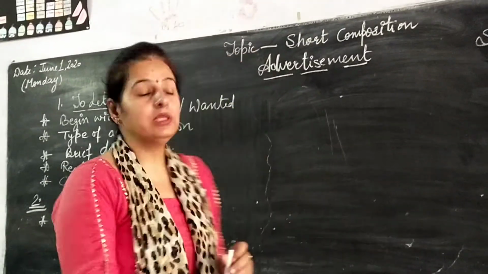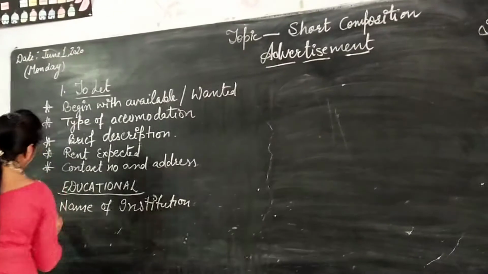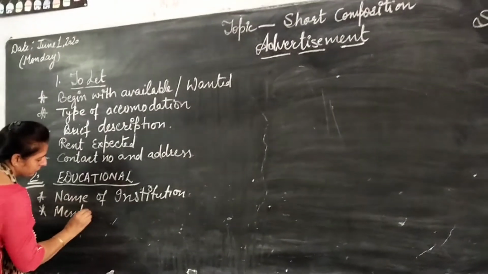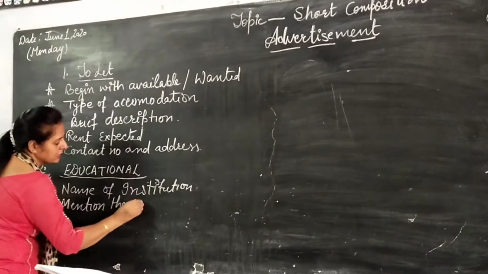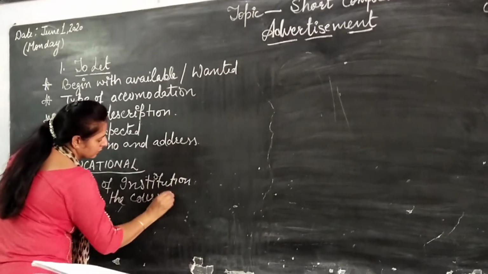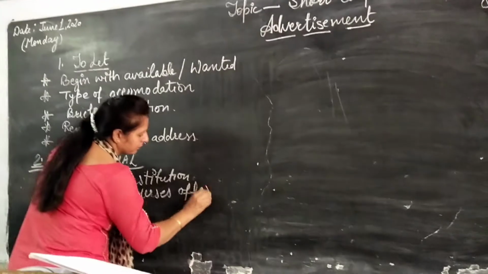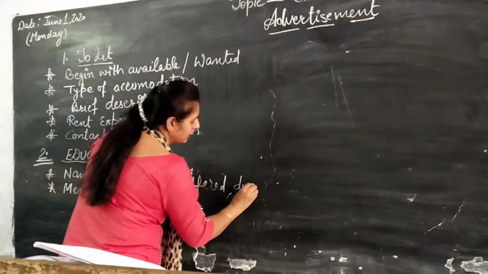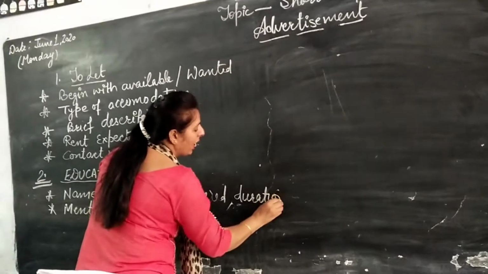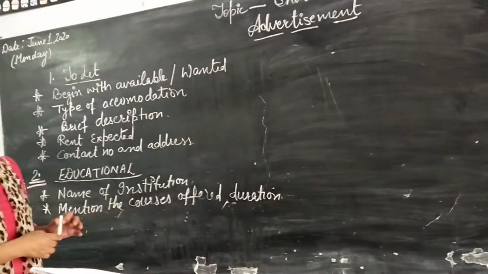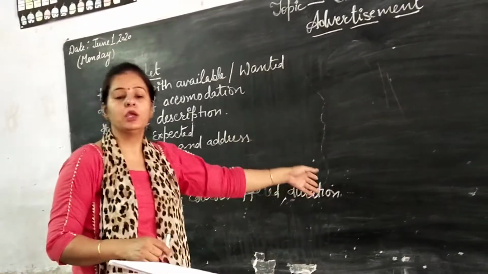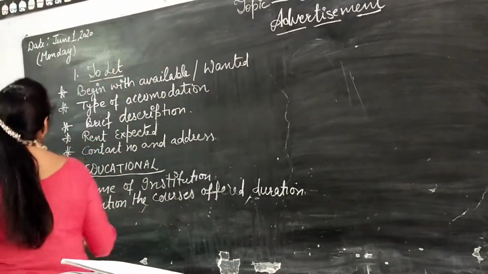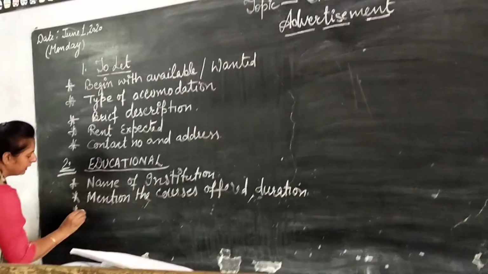Then mention the courses offered and the duration of the courses. Whether it is a 6-month course, 1-year course or 2-year course, whatever the duration, you have to mention. And the third one, eligibility conditions.